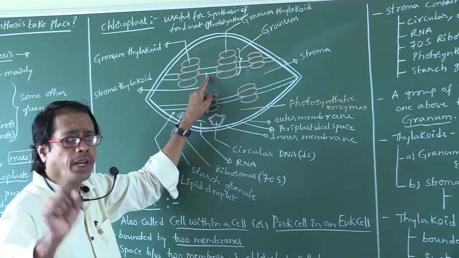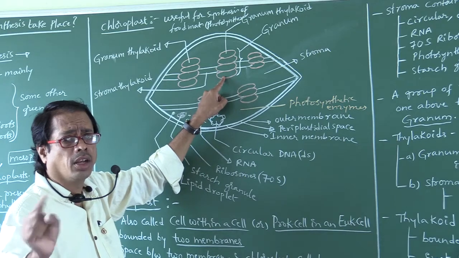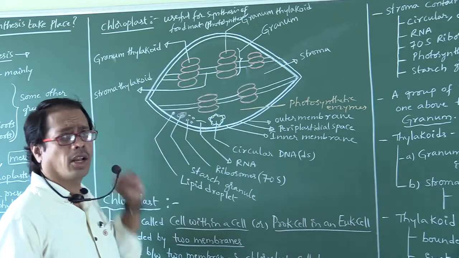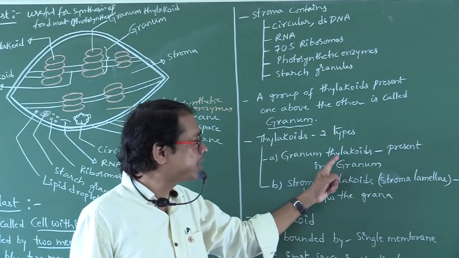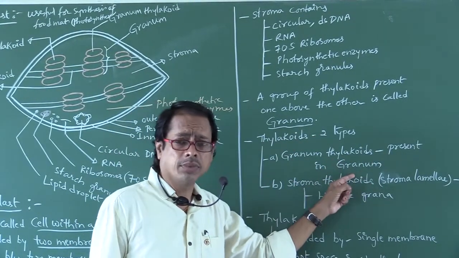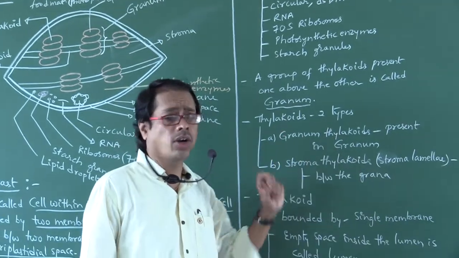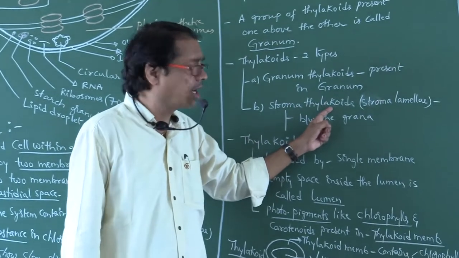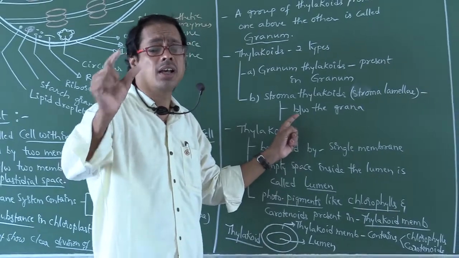The thylakoid present in between the two grana, the connection between two grana, is called stroma thylakoid. The thylakoids present in a granum are called granum thylakoids. Stroma thylakoids, also called stroma lamellae, are present between the grana.